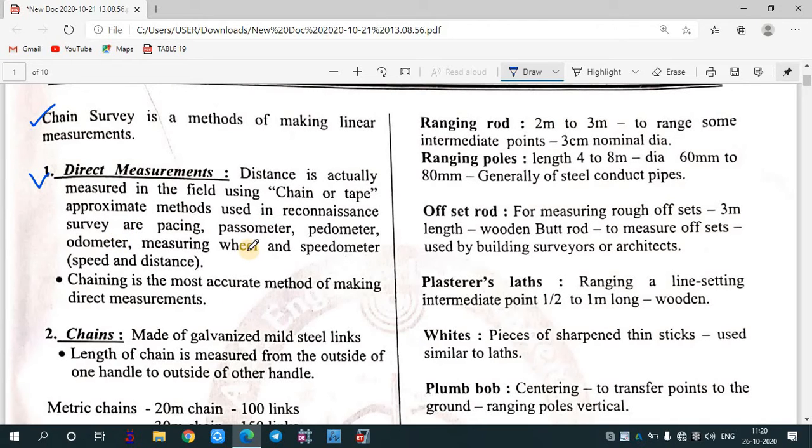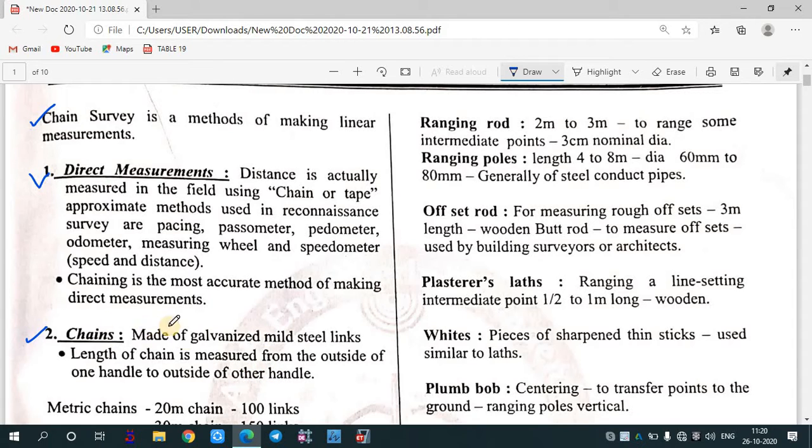The horizontal distance. After that, chaining is the most accurate method of making direct measurement. So we are considering that chaining is one of the most accurate methods to measure direct measurement. In this we will see what is a chain. Basically, a chain is made of galvanized mild steel. It is generally provided in links. The length of the chain is measured from outside of one handle to the outside of the other handle.